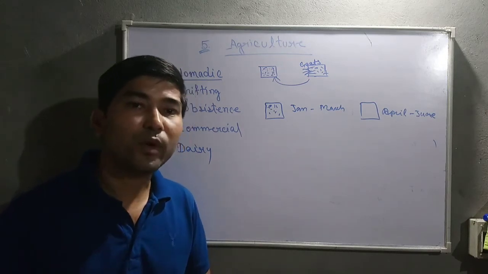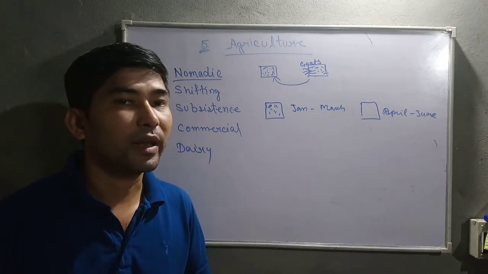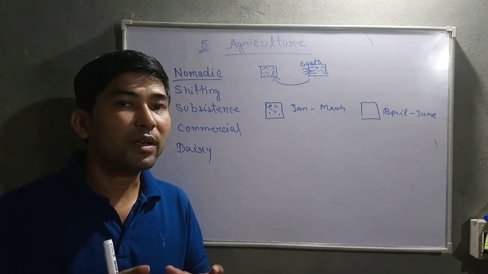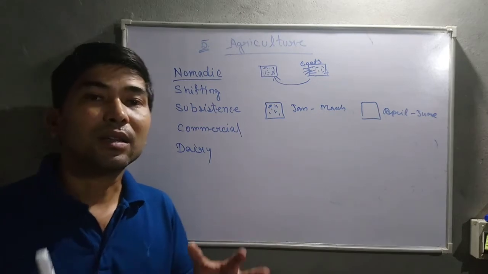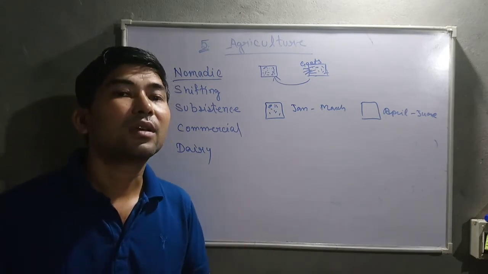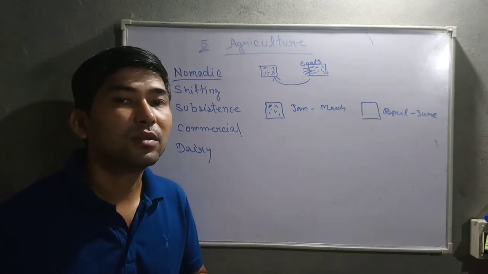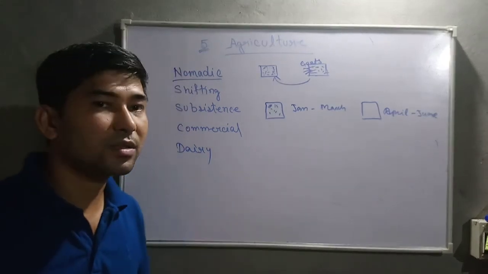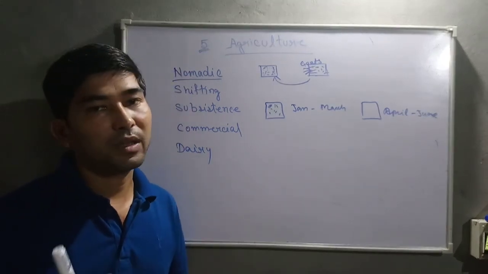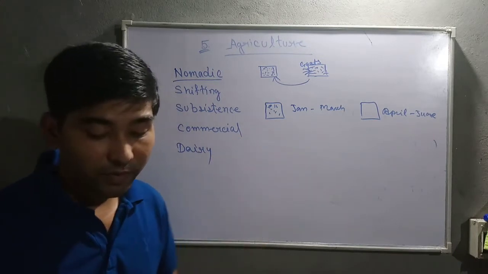In the same way, Punjab and Haryana's staple crop is wheat, whereas they grow wheat in less quantity and rice in huge quantity. The difference is that the rice they are not going to eat. They will sell it in the market, due to which they grow rice in their area. So that is commercial type of farming.